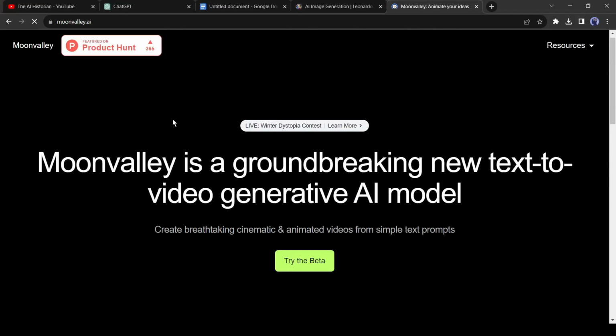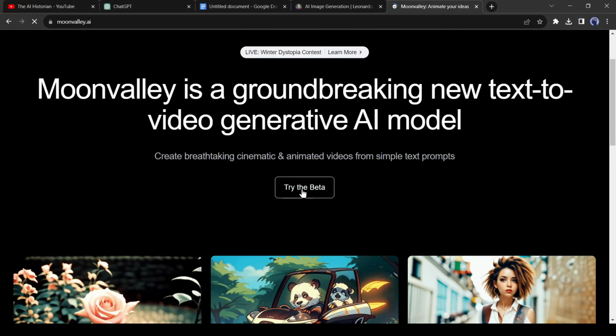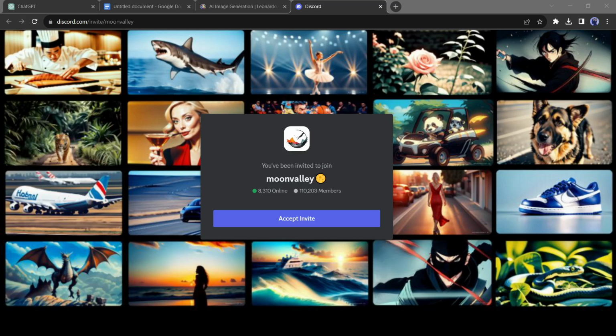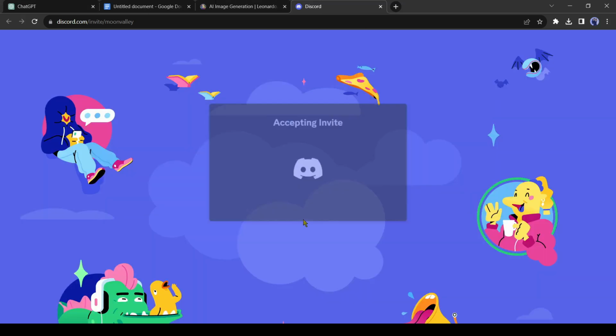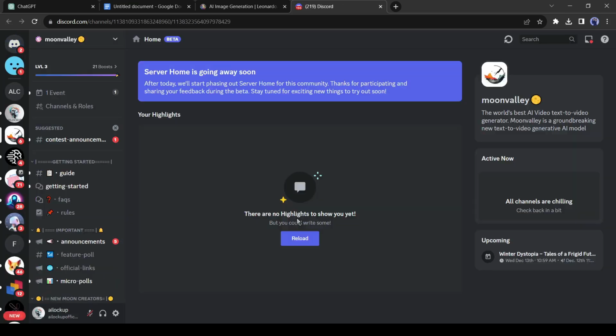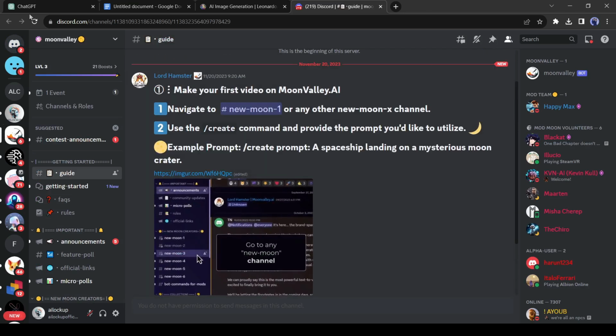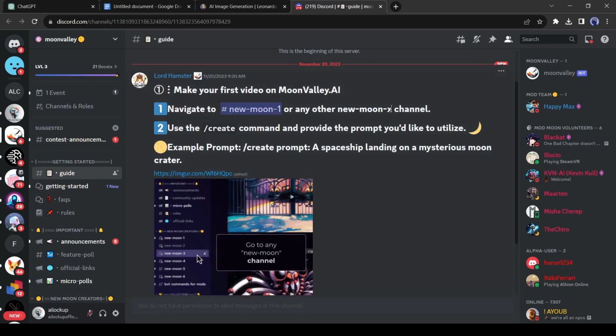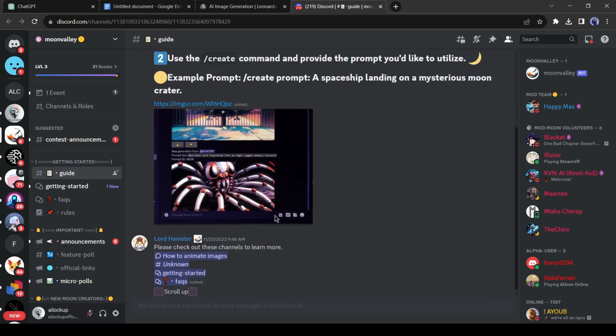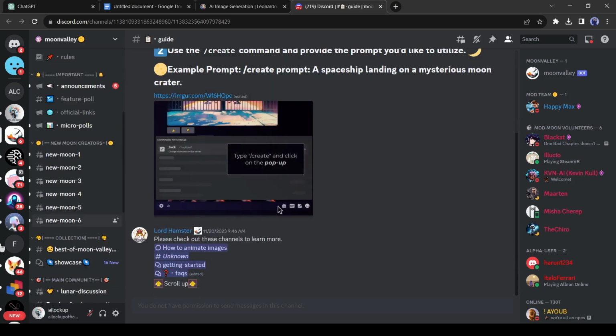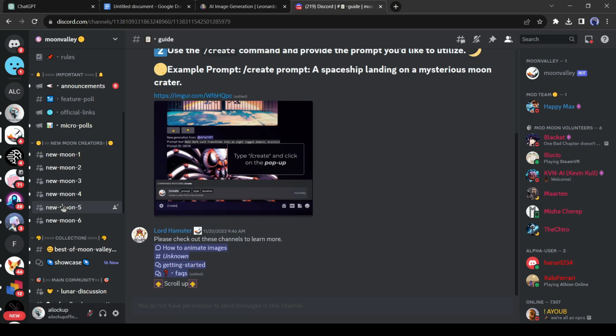This is Moonvalley AI. To start the video creation journey, click on Try the beta from here. This AI bot works in Discord only. That means you need a Discord account to run this tool. After coming to this page, click on Accept Invite. And here is the welcome channel of the Moonvalley AI server. Here you can see the rules and regulations and get started instructions. First of all, we have to join a new Moon channel. For example, I am joining this channel.